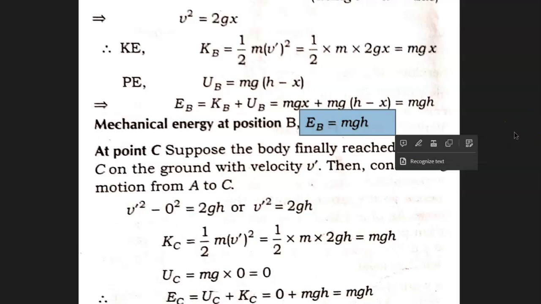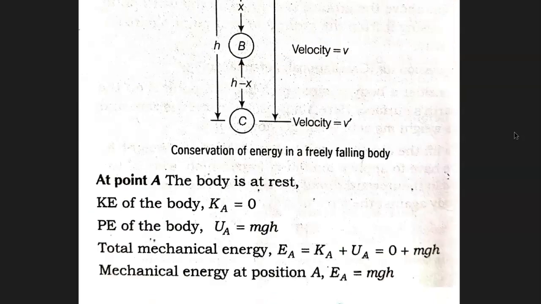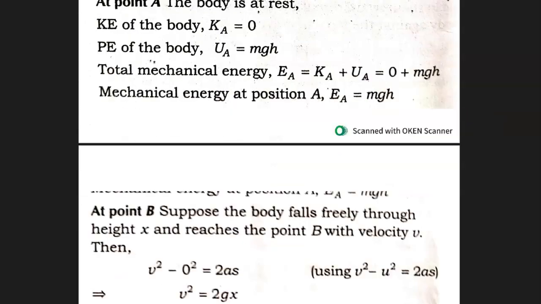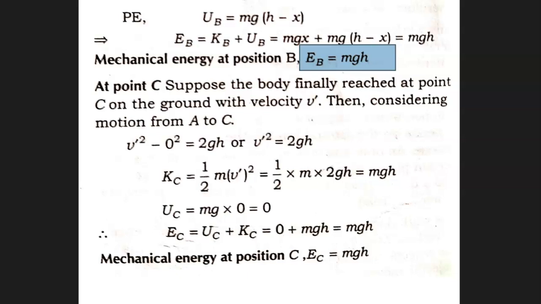Now we consider point C. Let us see what happens at point C. At point C, the object is touching the ground, so its height becomes 0. When its height becomes 0, potential energy automatically becomes 0. But we still have to calculate its kinetic energy. Let us move ahead with the calculation at point C.